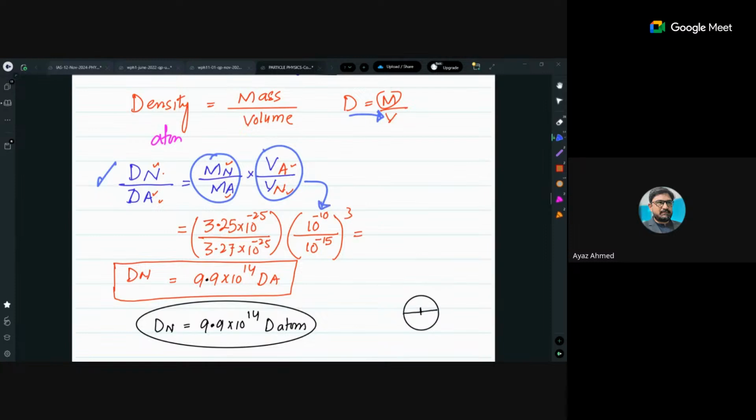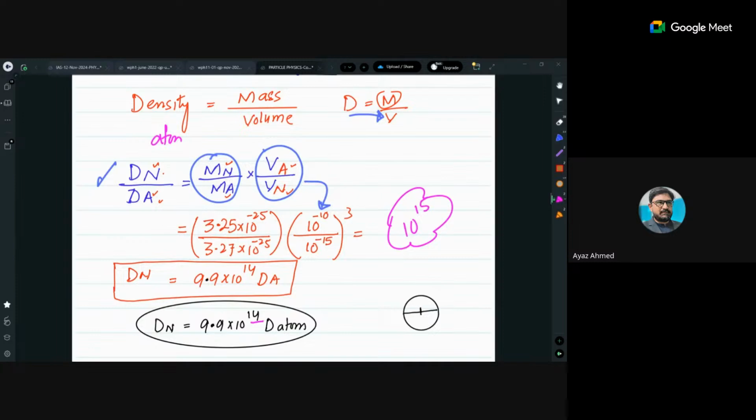So it's an immense idea that the nucleus is almost 10 power 14, yes, 10 power 15 times denser than that of the atom. You got it?